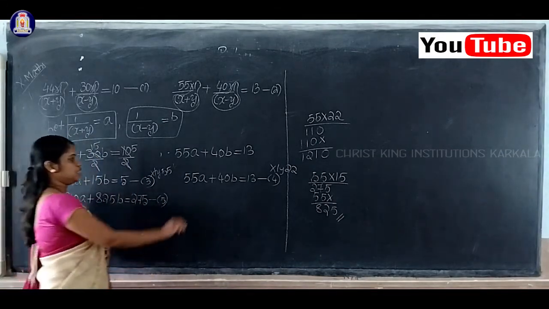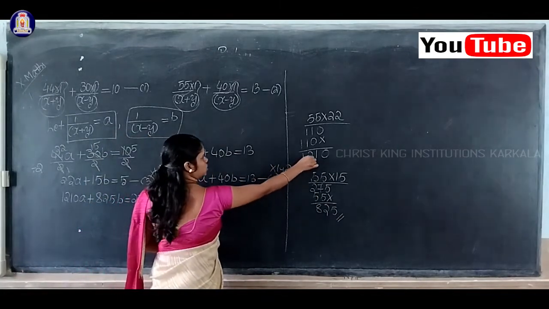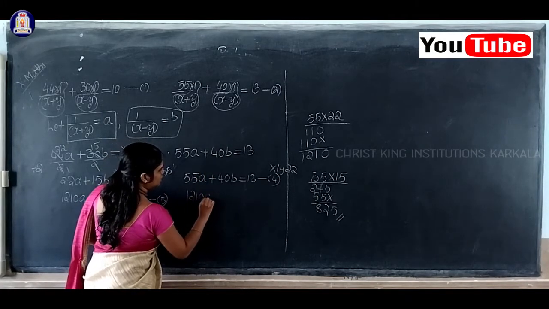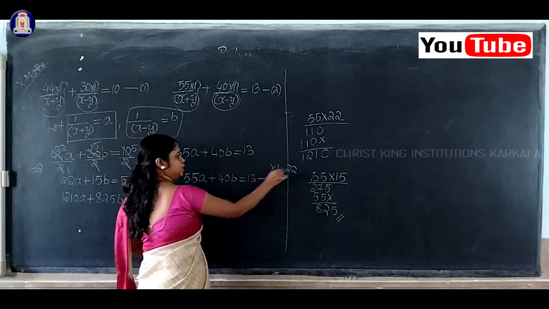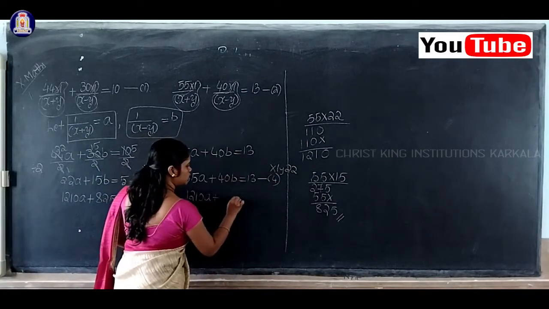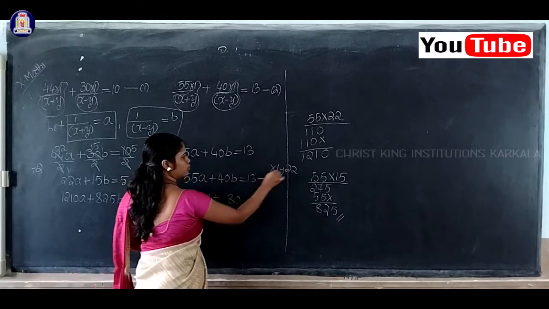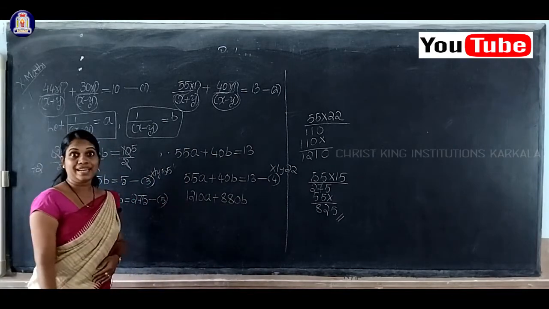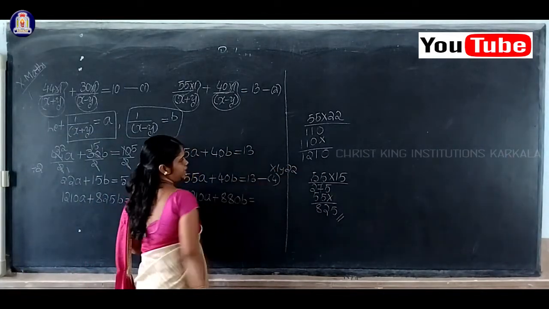By the same way we'll multiply this 55A into 22, same number how much? 1210A you will get, plus 40 into 22. Here you have 0, you can write as it is, 4 2s are 8, 4 2s are 8. So therefore you will get 880, equal to 13 into 22.